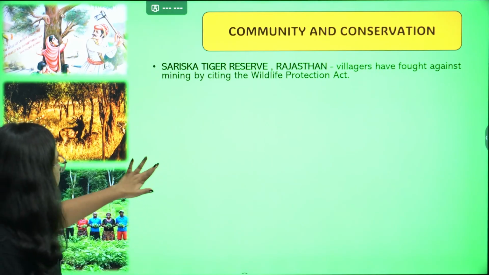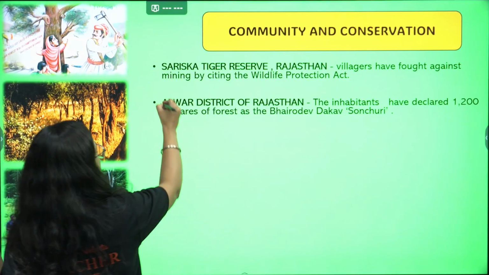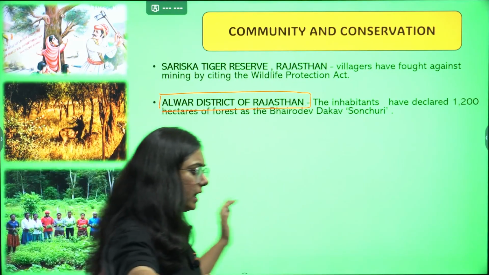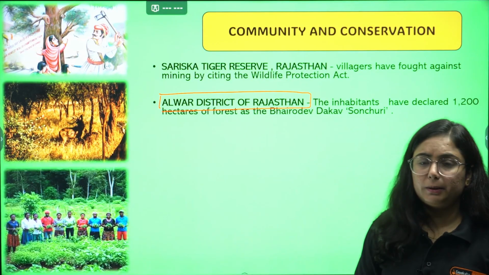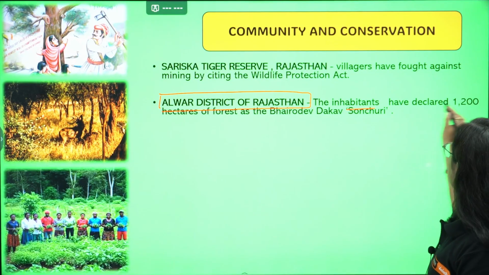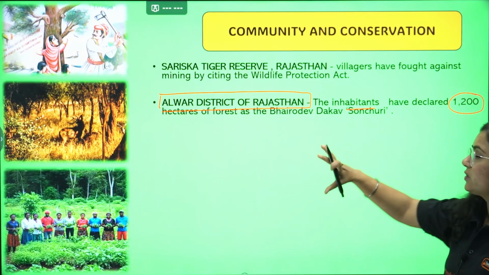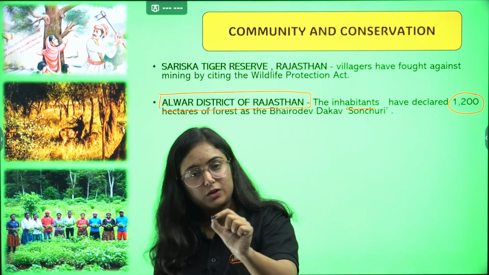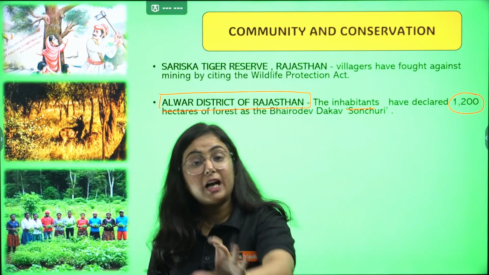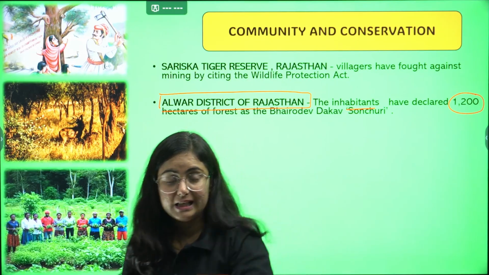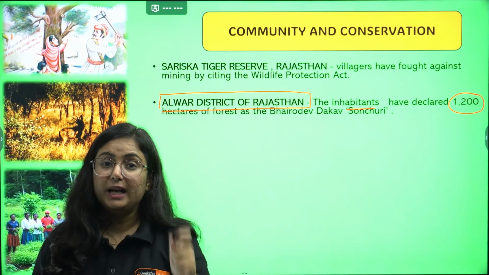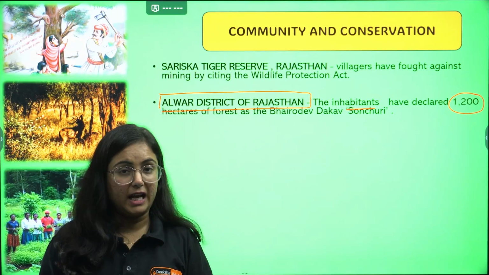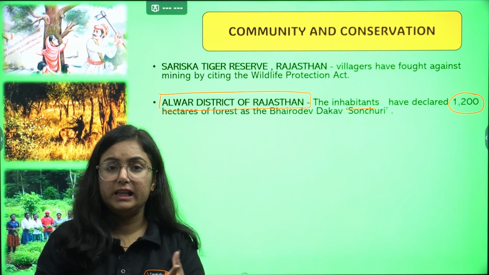The same role was played in Alwar district of Rajasthan. A very great work was done by the people over here. The inhabitants have declared 1200 hectares of forest as Bhairav Dev Dakav Sanctuary. They themselves declared it a sanctuary and made a certain set of rules and regulations to be followed by everyone, against hunting, poaching, illegal trade, etc.